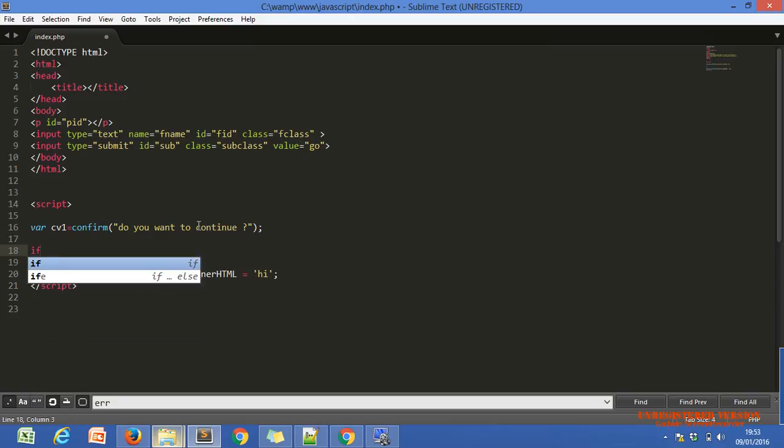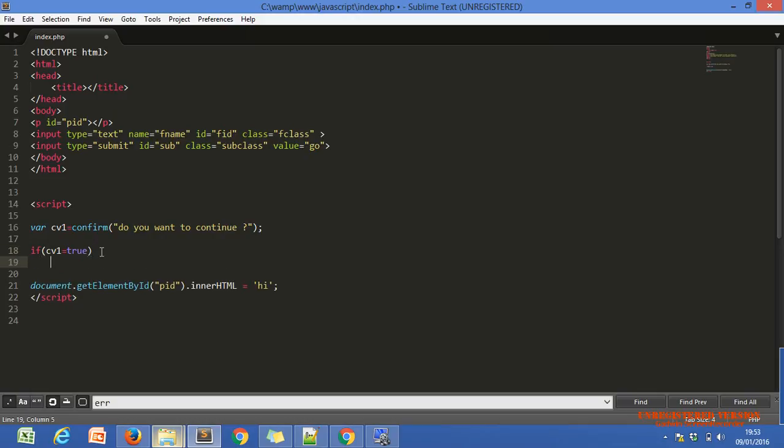I can show you. We can use this true or false, right? If CV1 equals true, this code will execute. I have to alert. Document dot write is also one method to just print any text using JavaScript.